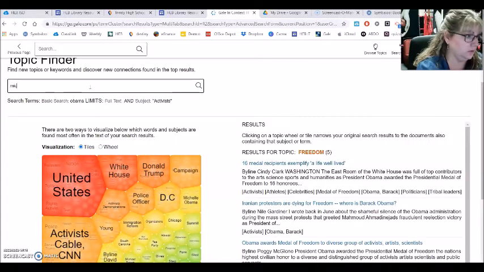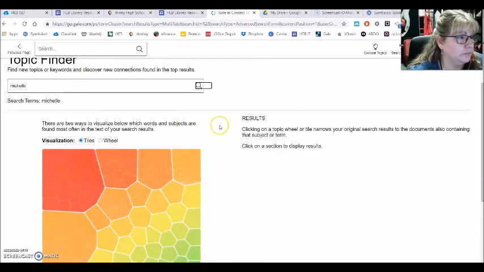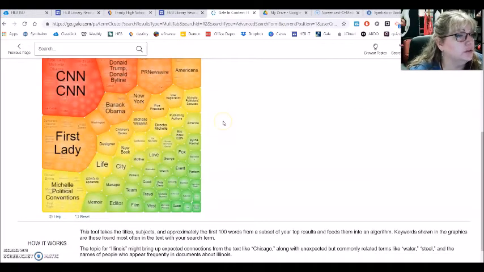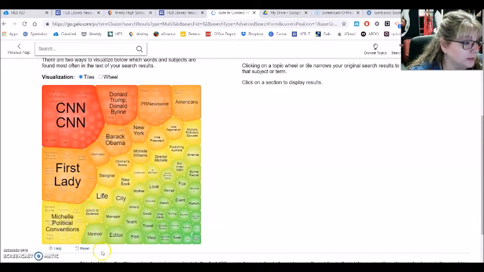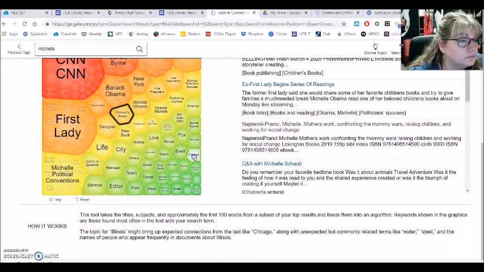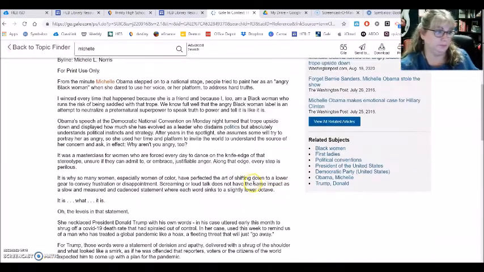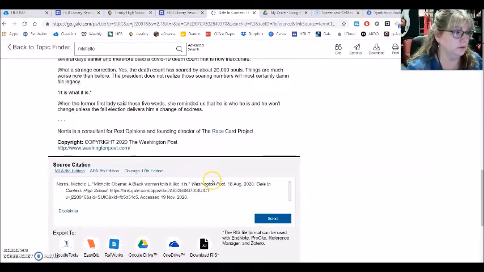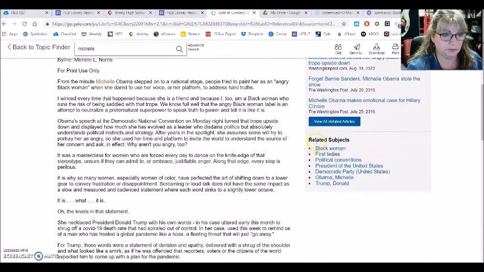Let's see if we can limit our results of Obama to Michelle. So now our wheel has changed. Now can we find some information about what she did to be an inspiration? Platform. A black woman tells it like it is. So there you go. This probably would be helpful. So there would be one source. Notice related subjects. Those might be helpful.